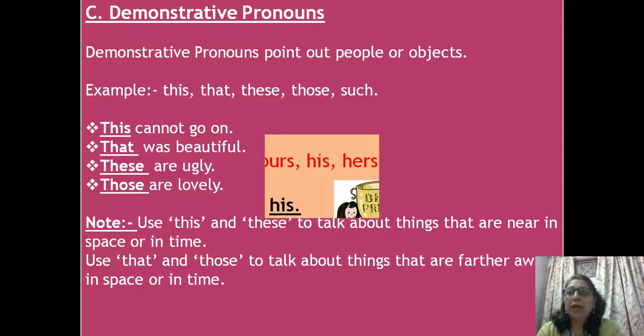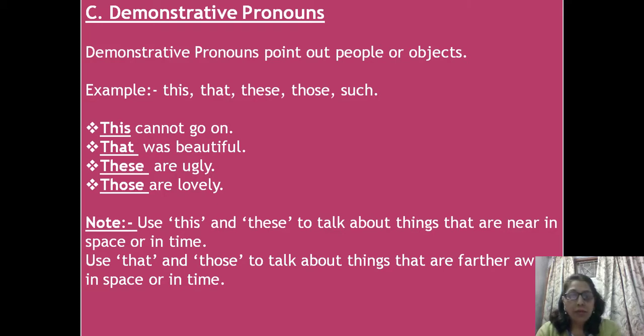Let's come to another type, demonstrative pronouns. Demonstrative pronouns point out people or objects. For example, this, that, these, those, such. This cannot go on. That was beautiful. These are ugly. Those are lovely. In these sentences, this, that, these, those point out people or objects. So these are known as demonstrative pronouns.